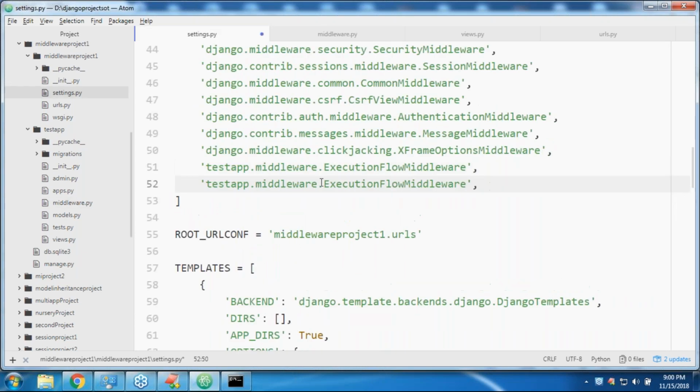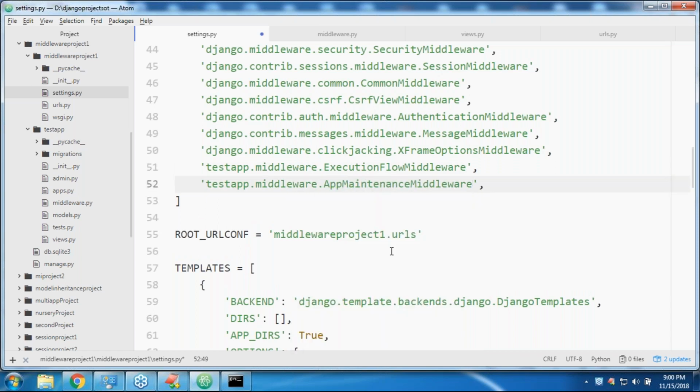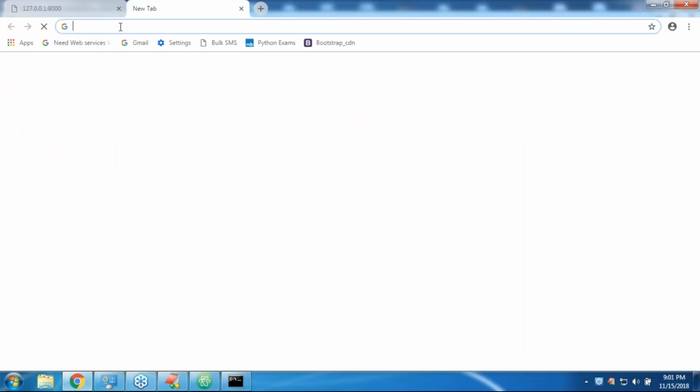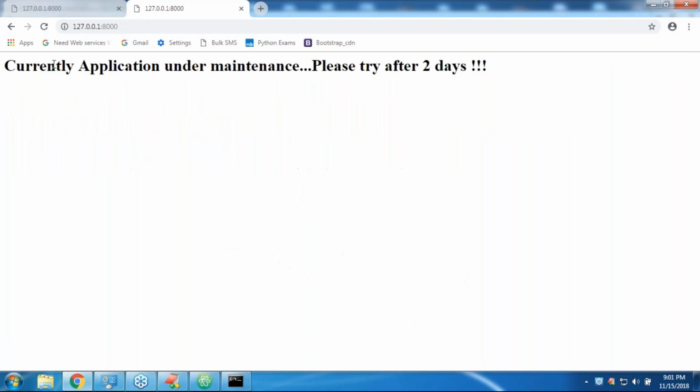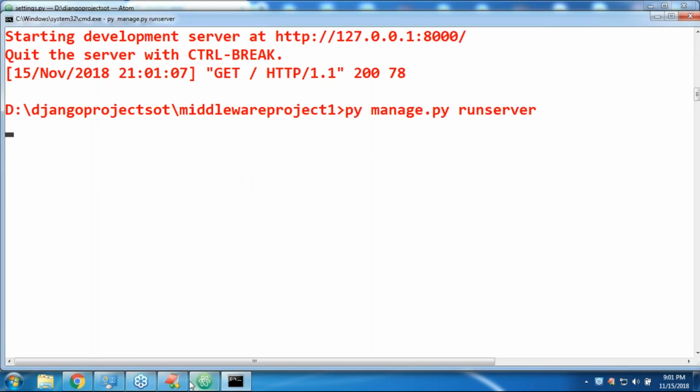Sir, what is the name of our middleware? AppMaintenanceMiddleware. Let me comment the earlier middleware, and even this middleware also I'm commenting. Okay, let me start the server. The server is already started. Now let me send the request. Let me restart the server, and in settings.py I already saved.